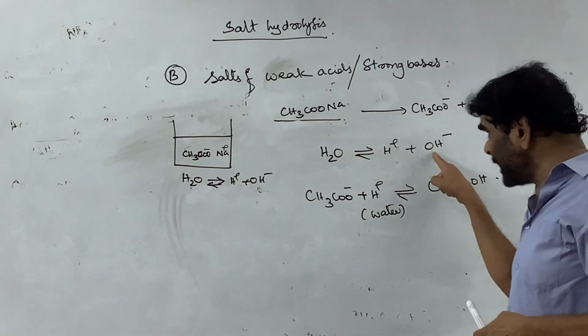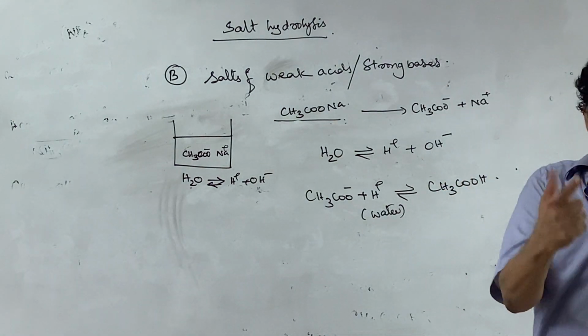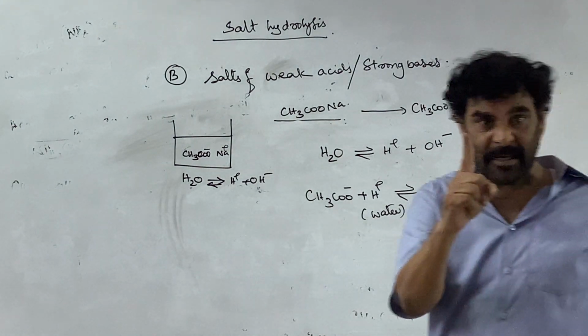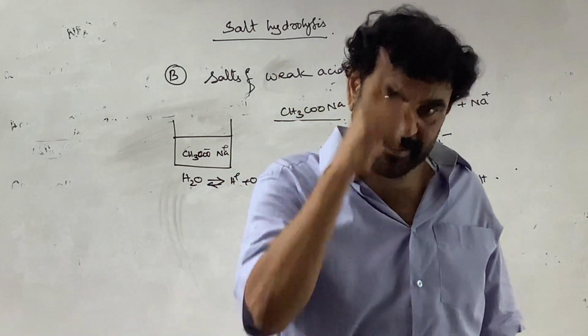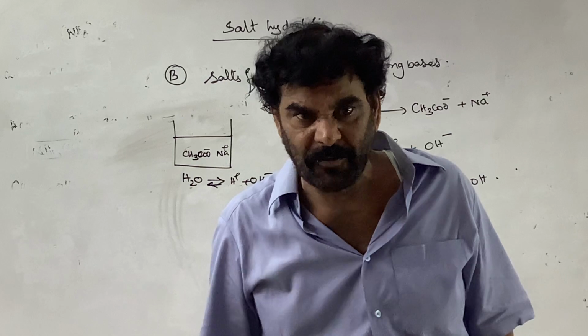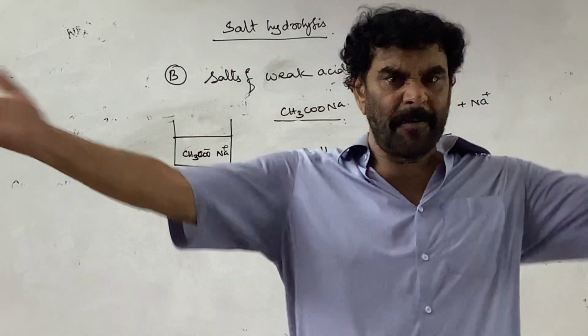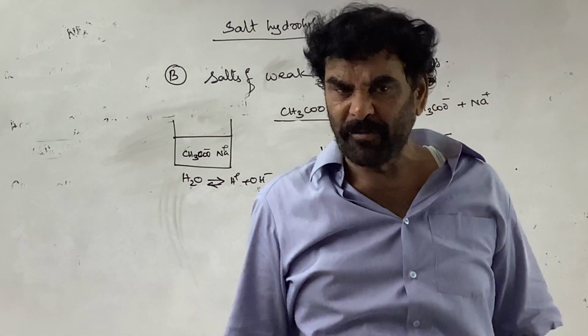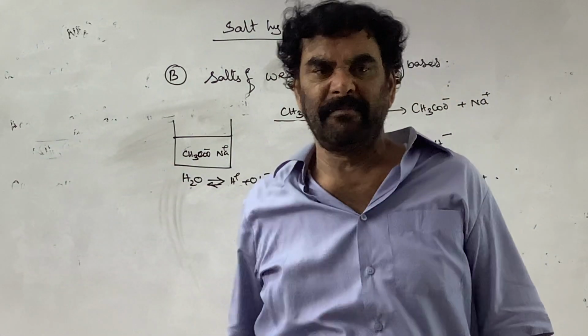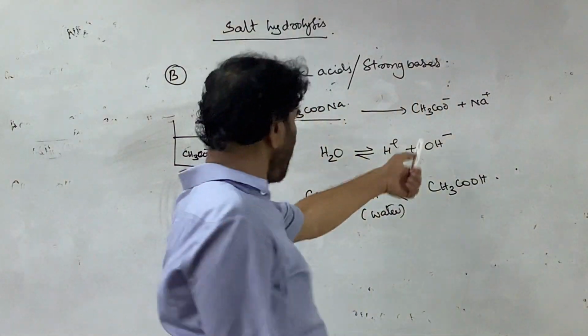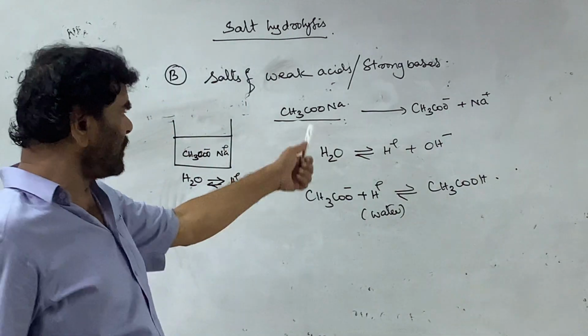If the sodium ion takes the OH ion, sodium hydroxide is formed, which is a strong base. A strong base in water cannot exist in the molecular form. It exists only as Na plus and OH minus ions. So the combination of Na plus and OH minus to form NaOH is not possible in water. It is a spectator ion that does not take part and is not disturbing.